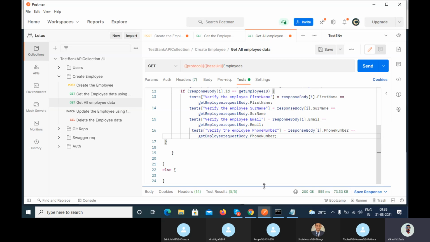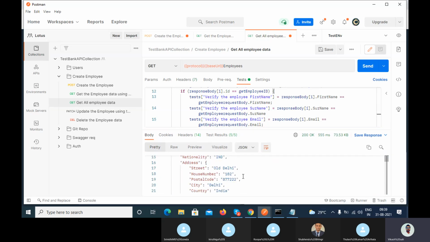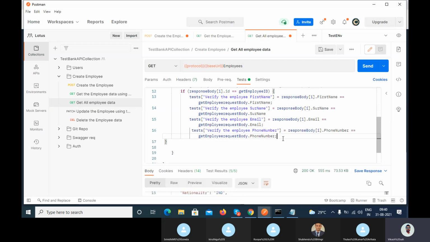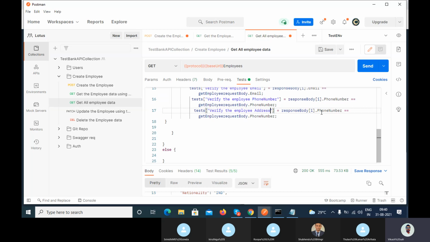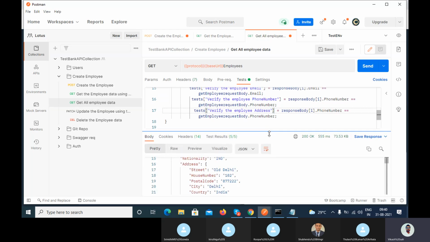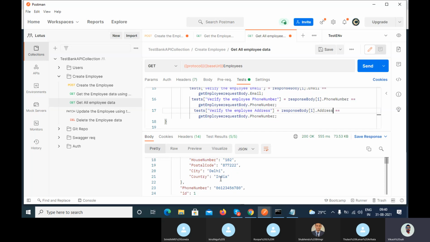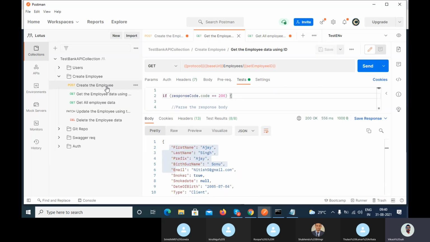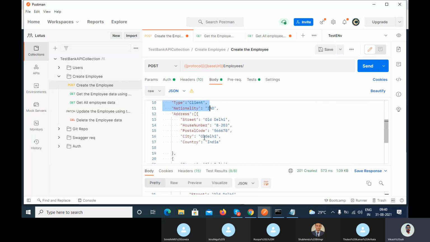Similarly, let's suppose I want to verify the address. Copy and paste it here. Verify the employee address, and what value do you have to write here? I want the city, right? So address, index of, I think it is an array, right?